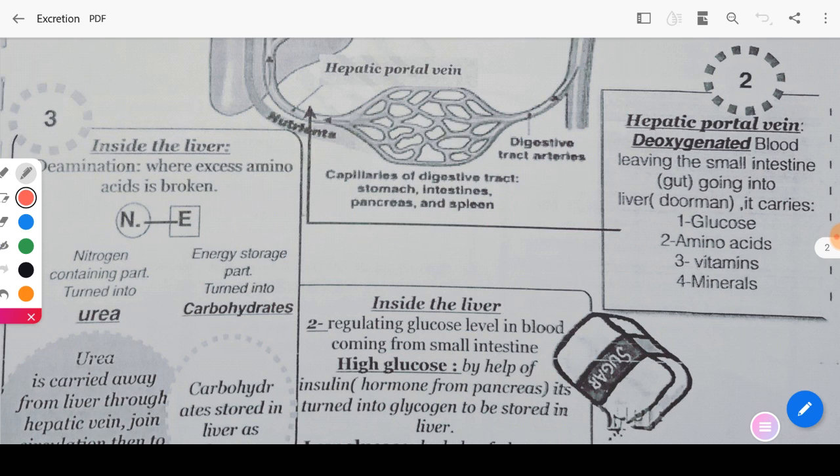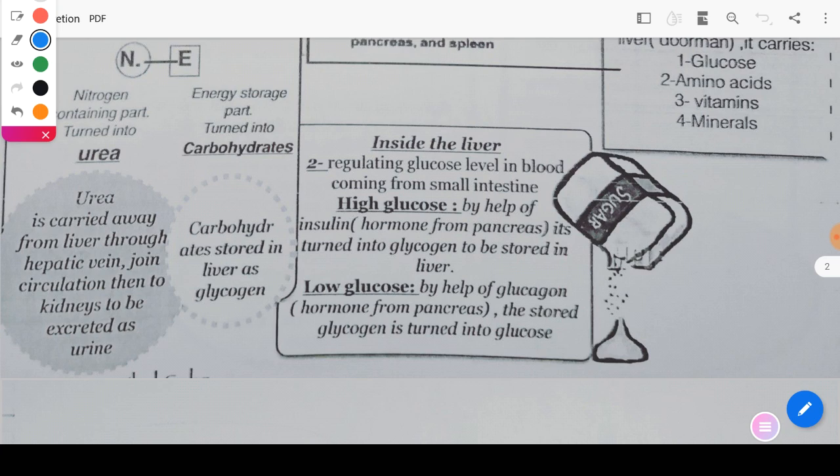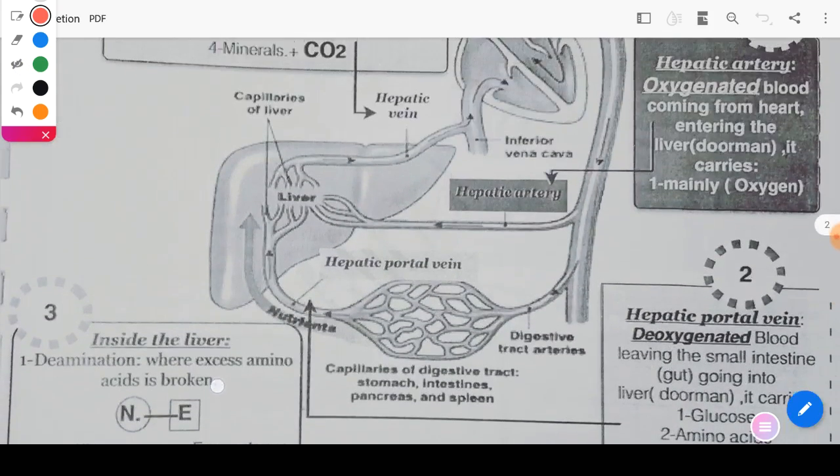So after this deamination, as we said, the glycogen is stored in the liver, and the urea is carried away from the liver through the hepatic vein and joins the blood circulation to reach the two kidneys to be excreted as urine. So let's talk about the liver.